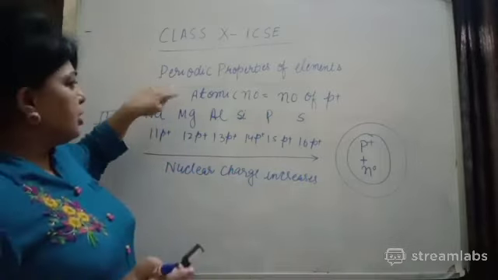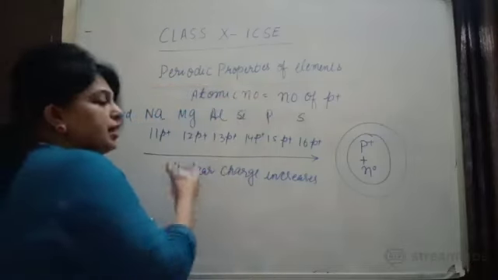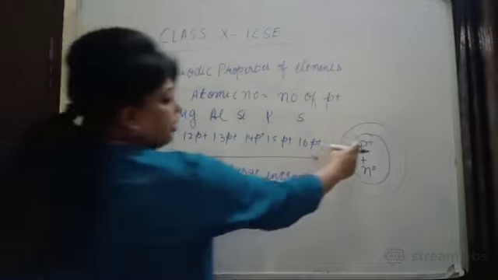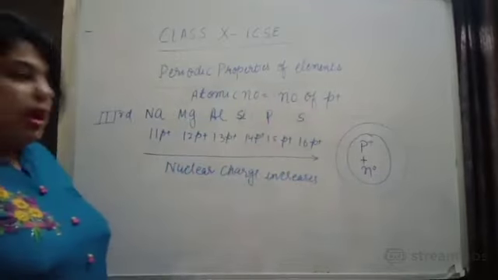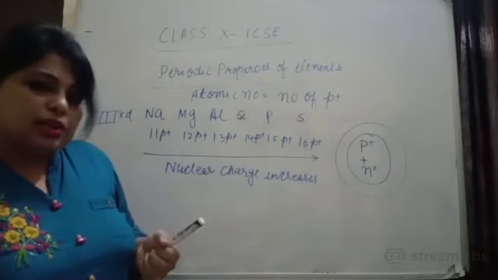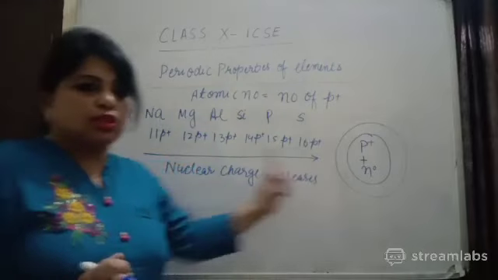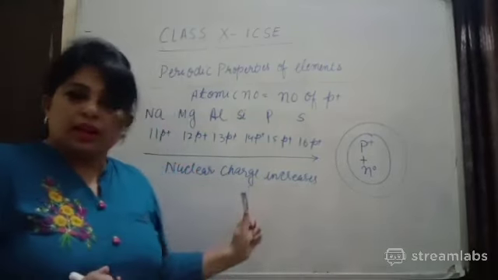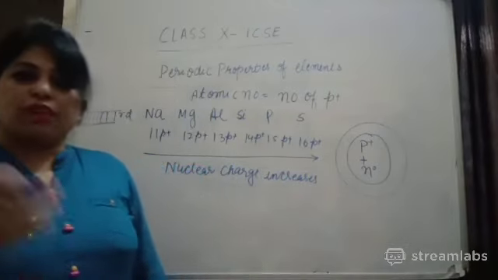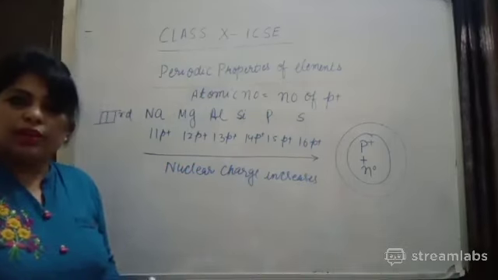Nuclear charge, I told you, atomic number is equal to number of protons. Why I am insisting that you should know the number of protons: because protons and neutrons are in the nucleus and neutrons do not have any charge. Then the overall charge on the nucleus will be positive. It means when atomic number increases, nuclear charge increases. Clear to everyone? Can we go to the next topic? You can write in the chat box if you have any doubt. Doubt is clear?